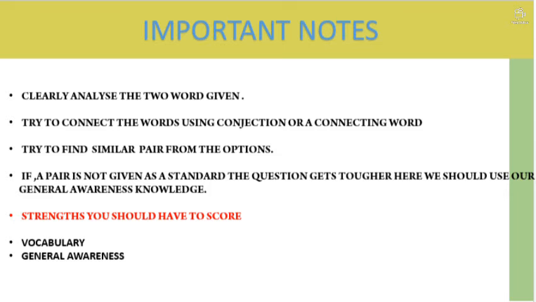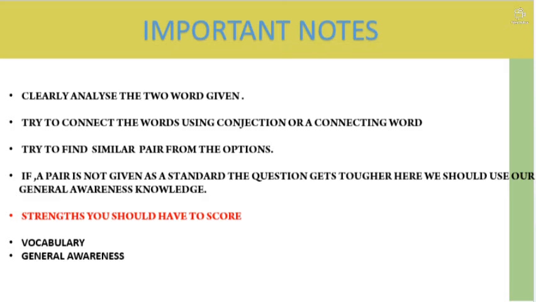It could be a fact, or two buildings situated in the same place, or an architect and a building, or building materials connected in some way. So here we should have general awareness.